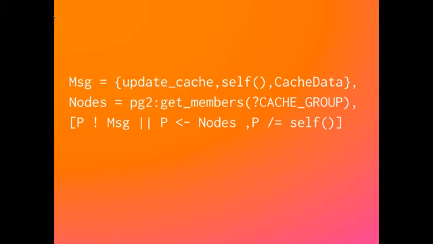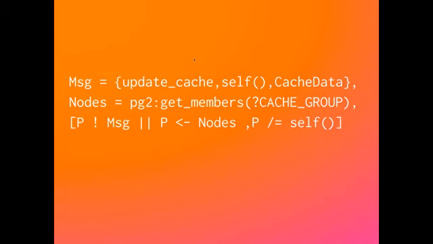If I'm on the server where that event occurs, I can create the message. I go get all of the members in my group, and I use a list comprehension, and I say, okay, for all the actual members of all the processes that are actually running caches, send them, that exclamation point means send them a message. Send them the message above, which is this tuple, update cache. I pass in my process ID, and I pass in the data I want to change.